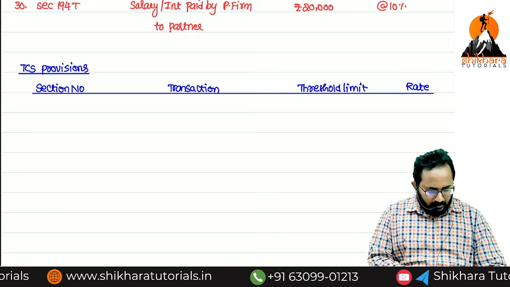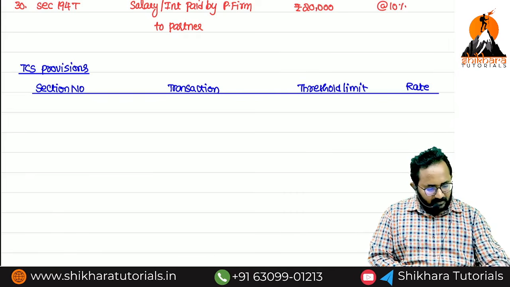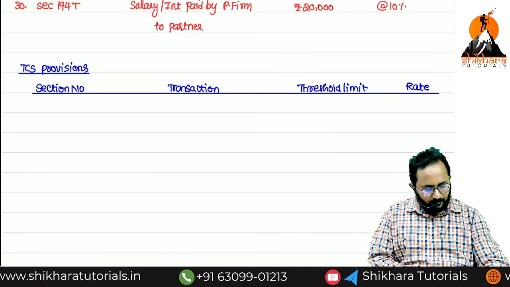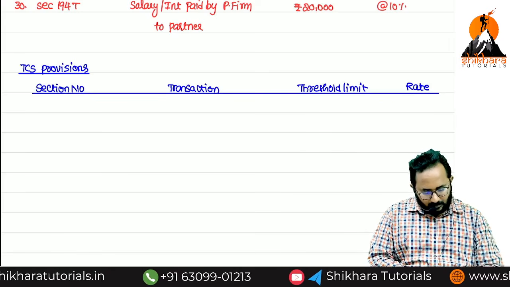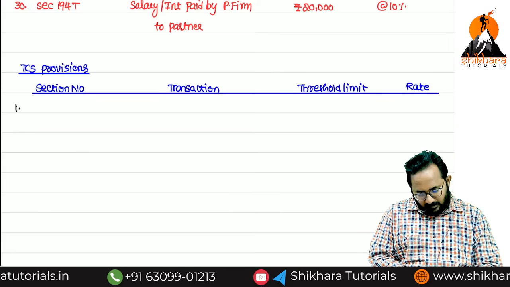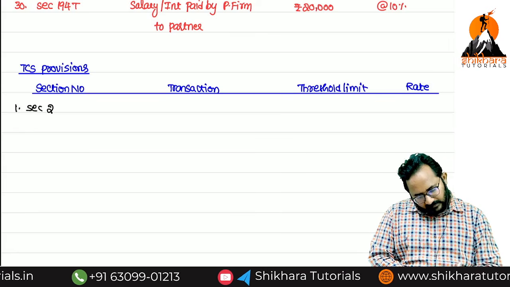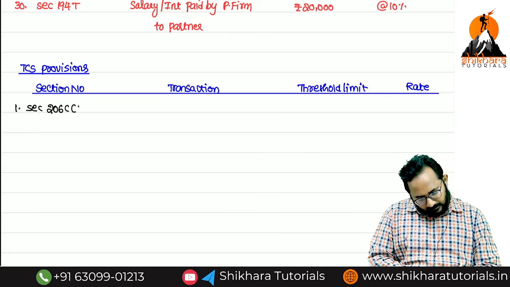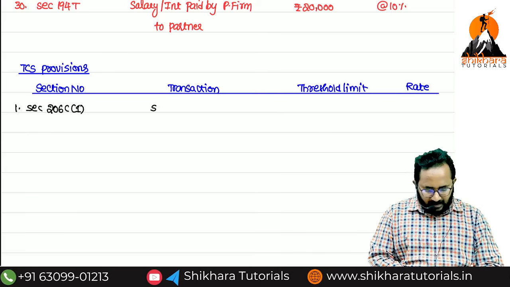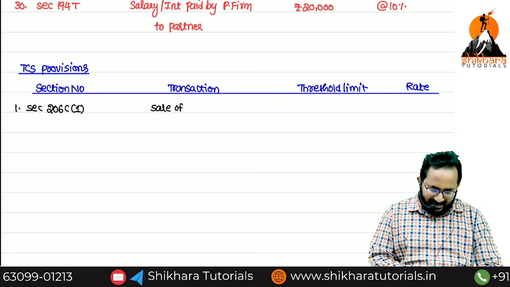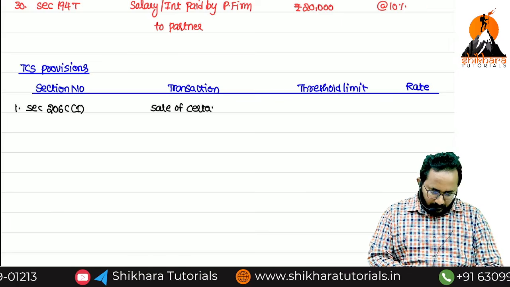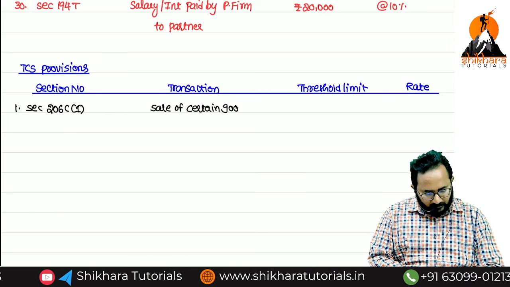Okay, first section in this is nothing but what? Section 206C subsection 1, sale of certain goods.